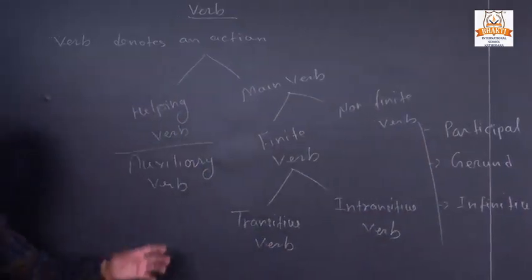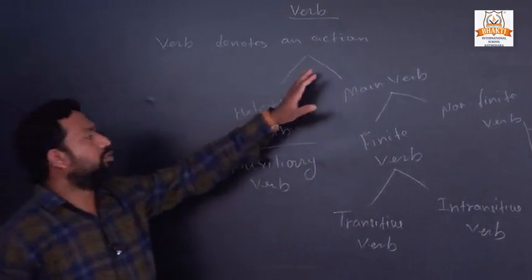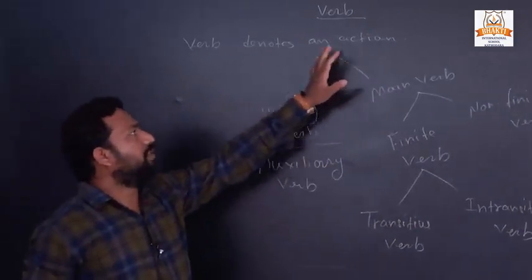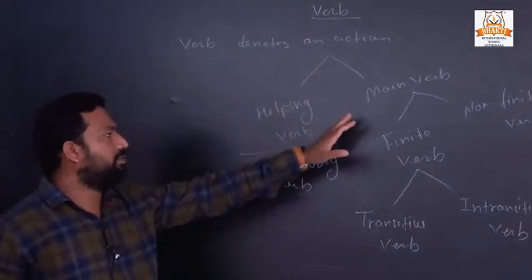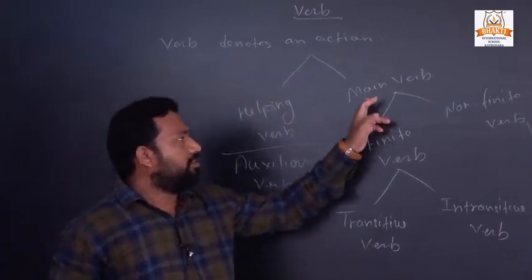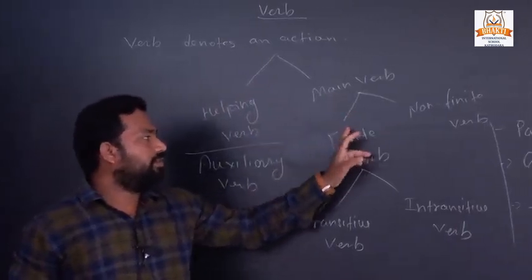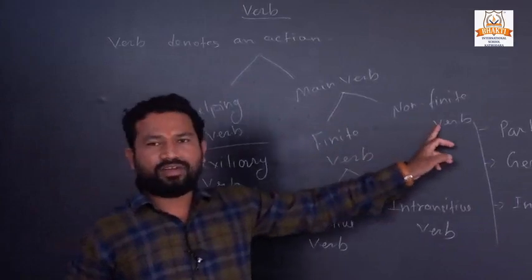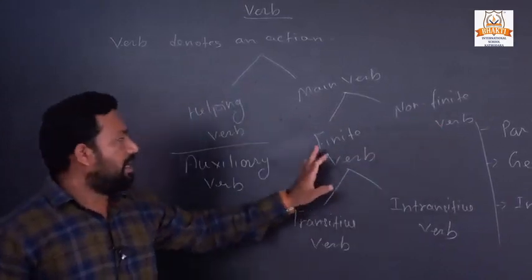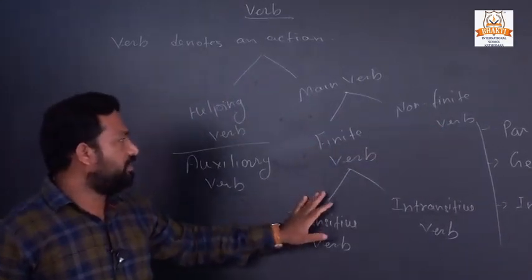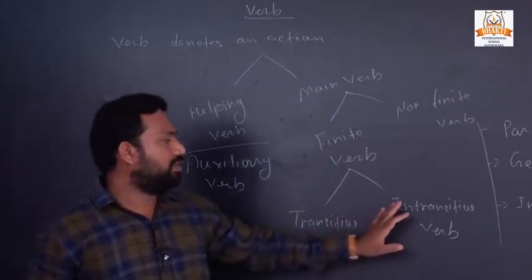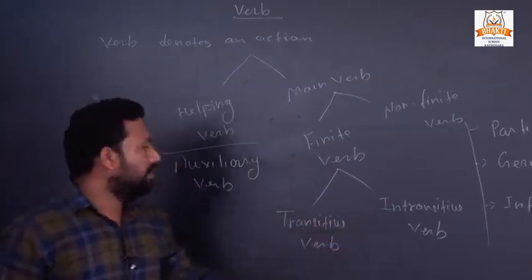As I told you, there are two main parts of the verb, helping verb and main verb. There are two parts of main verb, finite and non-finite verb. Also two parts of finite verb, transitive and intransitive verb.